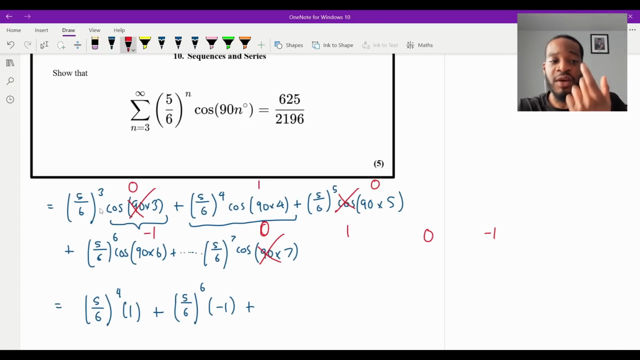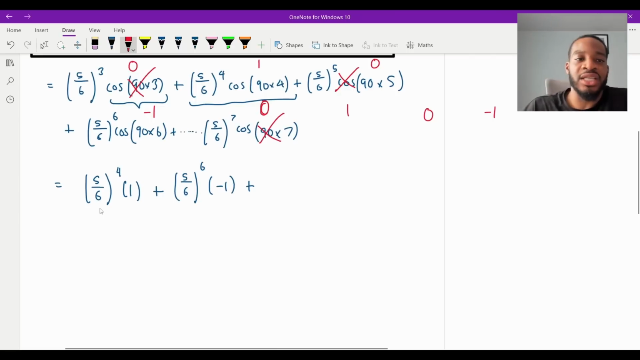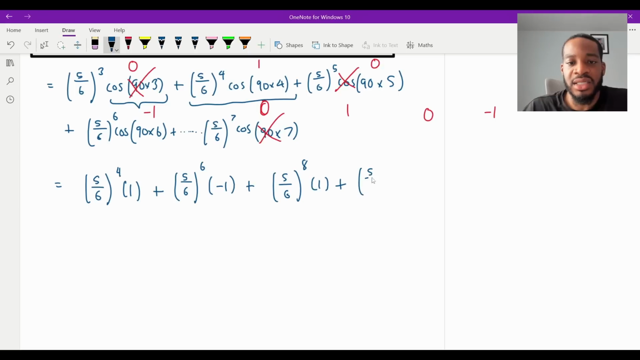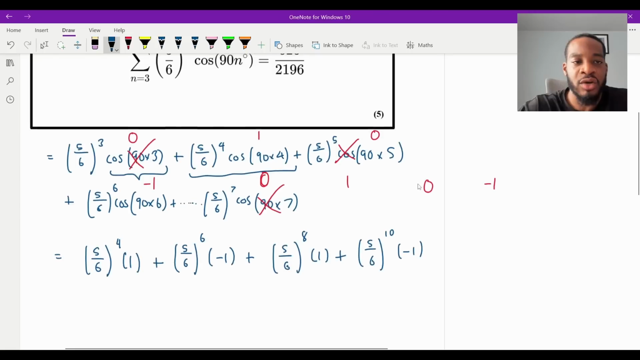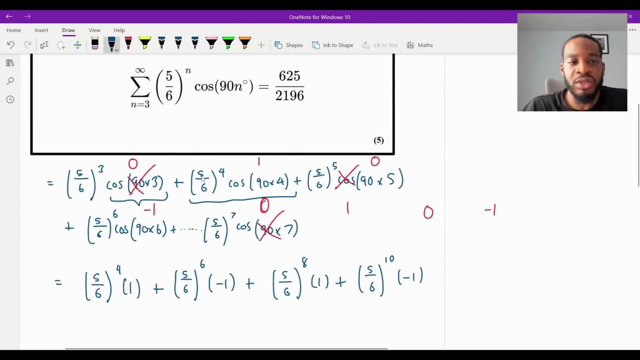Because the terms which have a 0 we can just ignore. So essentially, it's just going to be like this. The next one's going to be 5 over 6 to the power of 8, and then that will be a 1 if you just follow the pattern. And then the next one is going to be 5 over 6 to the power of 10, and then that would be a -1, isn't it? And you could always just double check, isn't it? Remember, n equals 3 is your starting value.